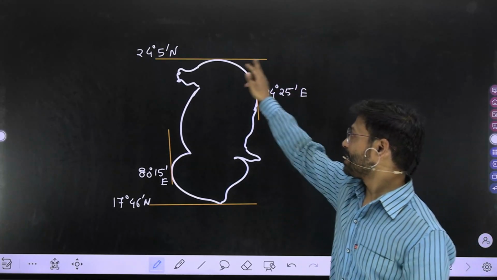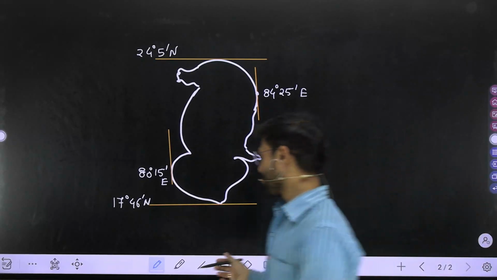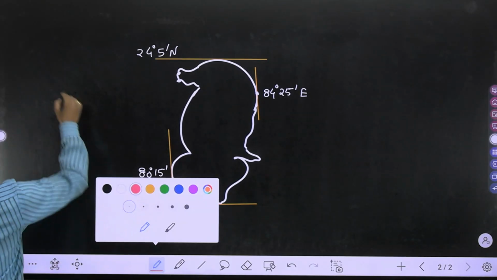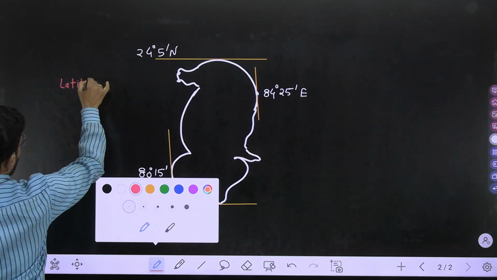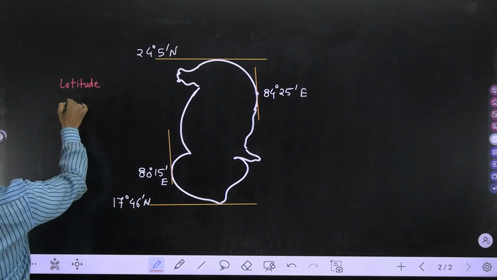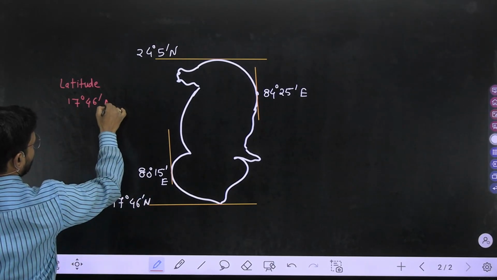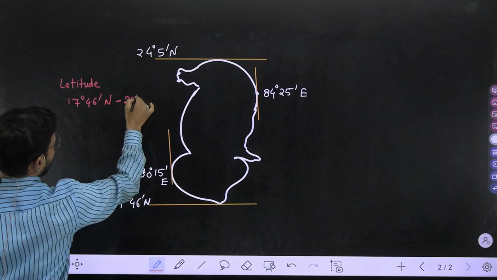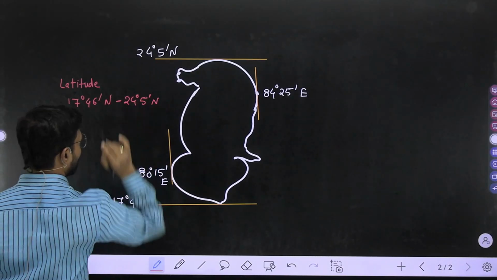Okay, so here it is the position of Chhattisgarh with respect to latitude and longitude. So the answer should be what? If someone asks you, give me the latitude position. Latitude position of Chhattisgarh is 17 degree 46 minute north to 24 degree 5 minute north.